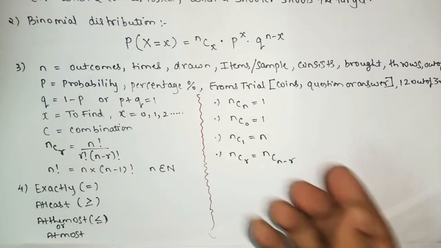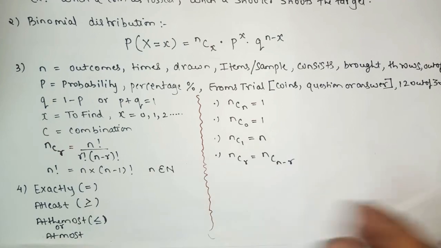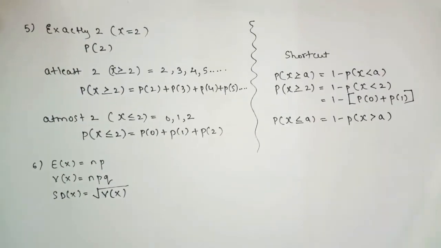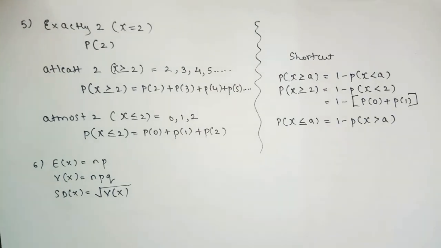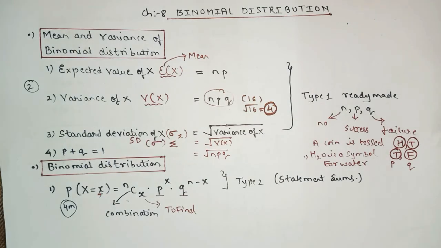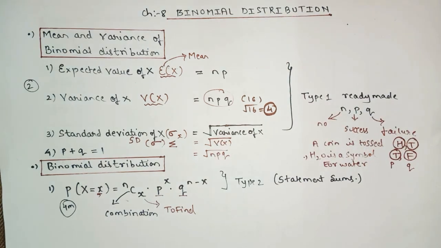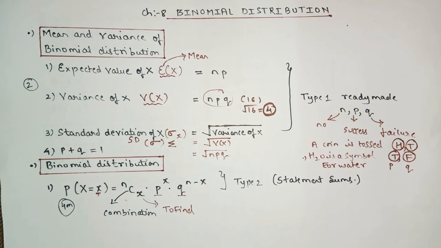And a small thing, what you mean by exactly, at least, at most, each and everything in detail in the next lecture. I hope you all understood type number 1. In the next video lecture we're going to see type number 2, which is based on the binomial distribution.